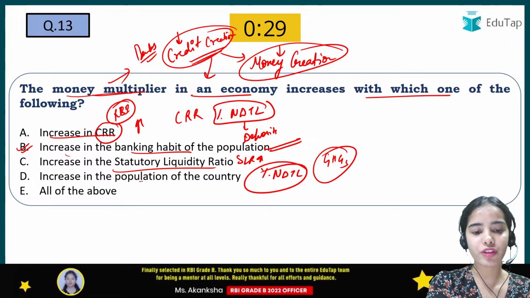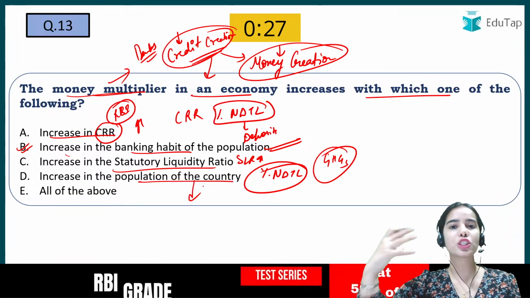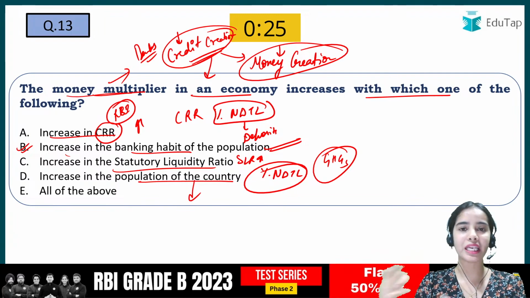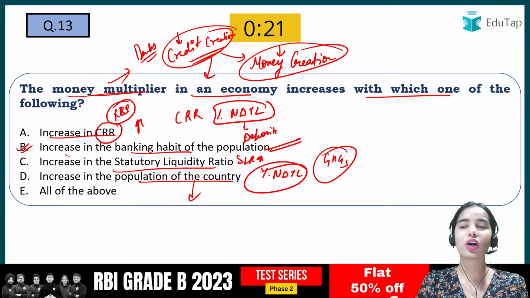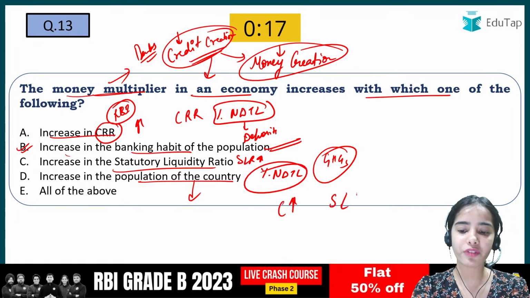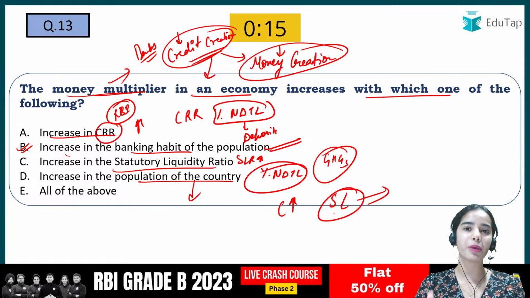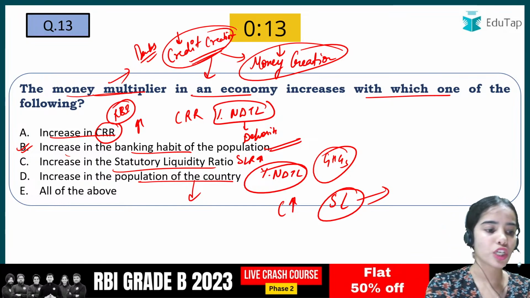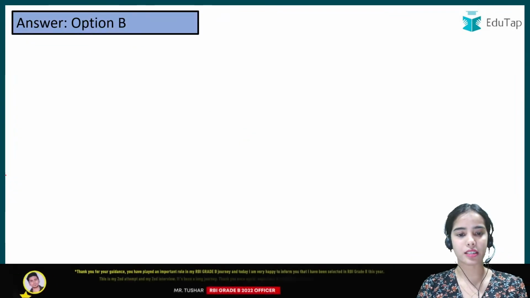If the population is increasing but not depositing money in the banks, then credit creation cannot happen more. Or if the population is increasing, that means consumption is increasing, that means saving will be less. So again, the deposits with the banks will be less. So that's why only B is the correct answer.